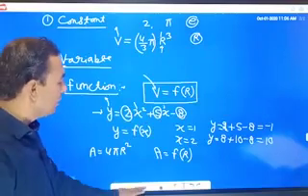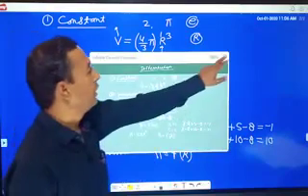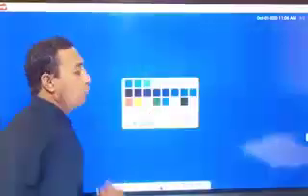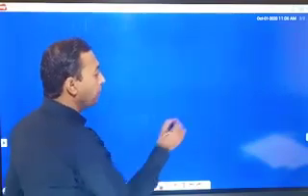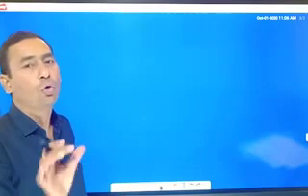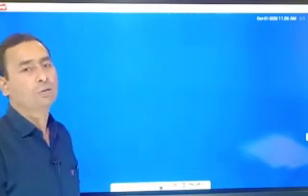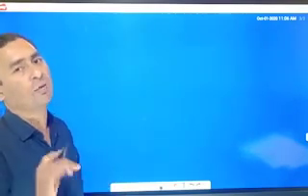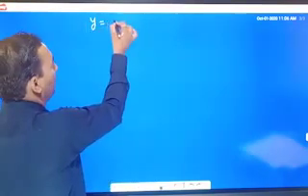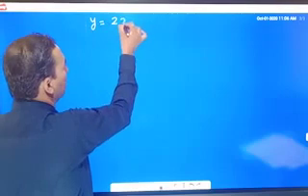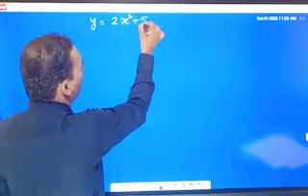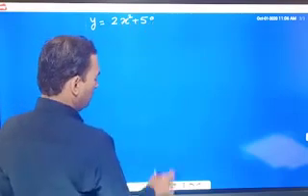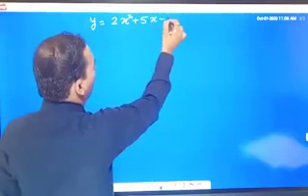Now what is the meaning of differentiation? What is differentiation? Differentiation क्या होता है ये देखेंगे हम. By differentiation we can find the rate of change of any quantity with respect to another quantity. If y is a function of x, we write y is 2x square plus 5x minus 8.